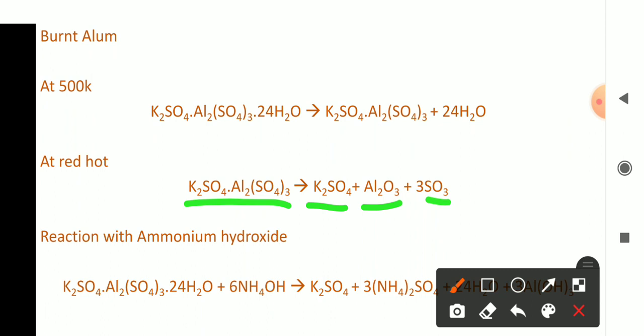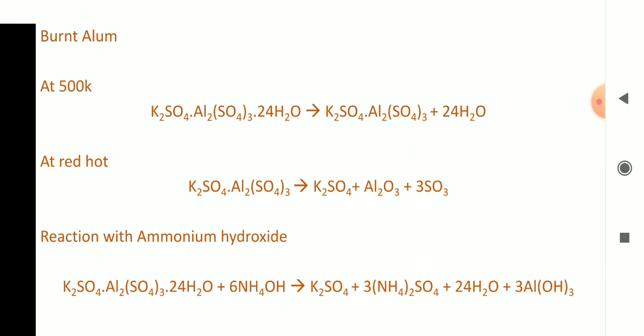Then finally, another chemical property is given, that is reaction with ammonium hydroxide. When potash alum is allowed to react with ammonium hydroxide, the product is potassium sulfate, ammonium sulfate, water molecule and aluminium hydroxide. Okay, dear students, what is the last chemical property given? When potash alum is allowed to react with ammonium hydroxide, it is converted into potassium sulfate, ammonium sulfate, water molecule and aluminium hydroxide. So with this, the physical and chemical properties of potash alum is over.